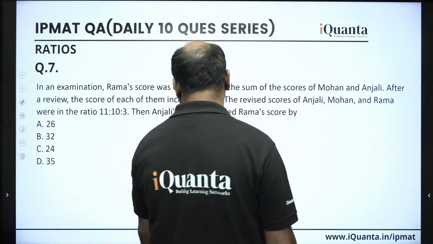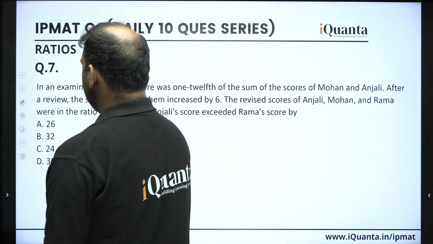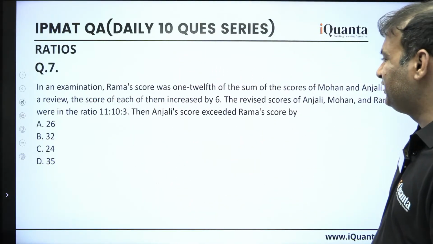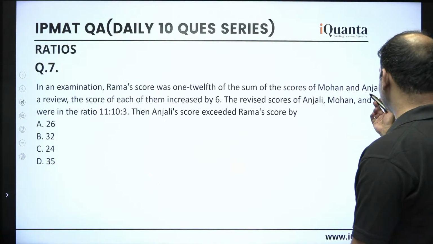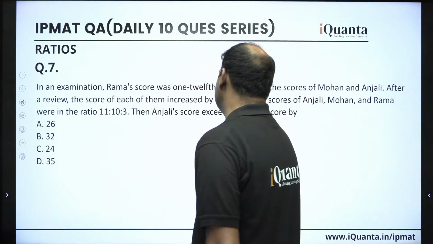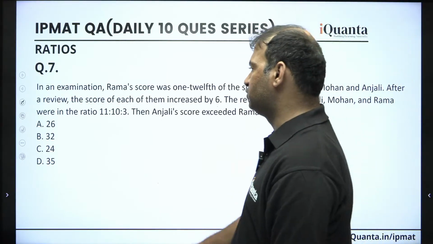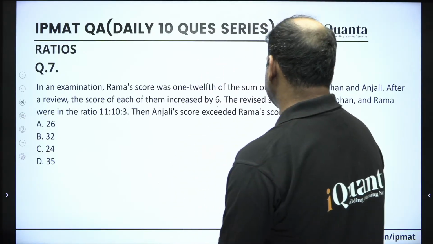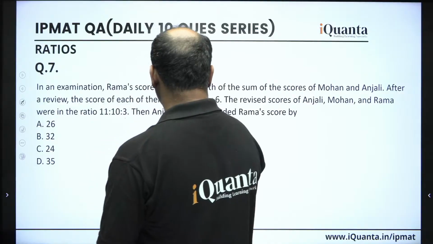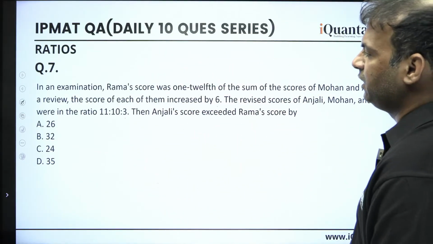The correct answer is 32, yes. Let's see how we can actually solve. The question says that in an examination, Rama's score was 1/12 of the sum of the scores of Mohan and Anjali. After a review, the score of each of them increased by 6. The revised scores of Anjali, Mohan and Rama were in the ratio given. Then Anjali's score exceeded Rama's score by how much? So we need to find that.